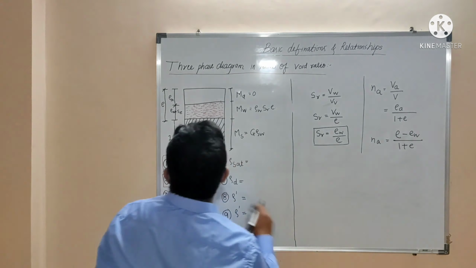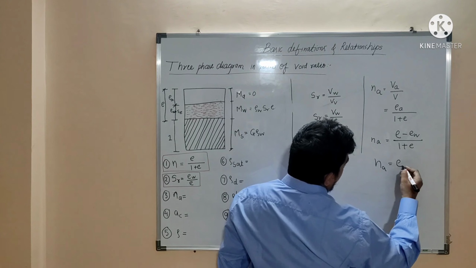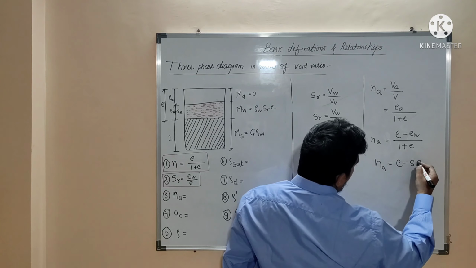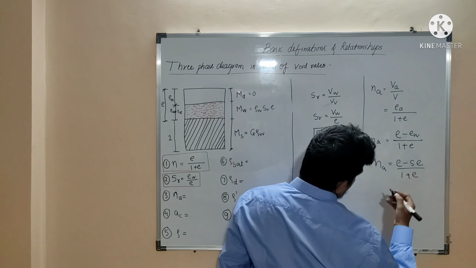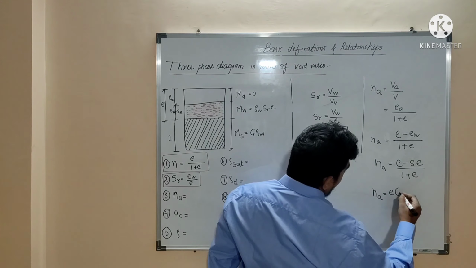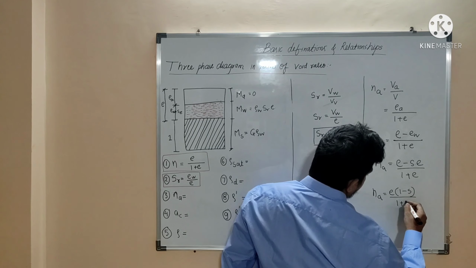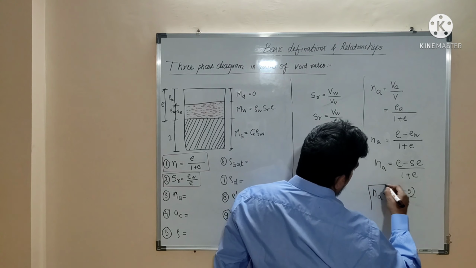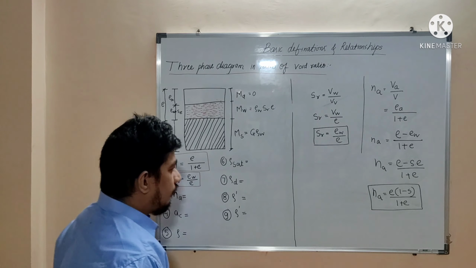But EW is nothing but S multiplied by E, that is degree of saturation multiplied by void ratio. So NA is equal to E minus S into E divided by 1 plus E. So NA is equal to, E is taken outside, 1 minus S divided by 1 plus E. So that's another formula for percentage air voids.